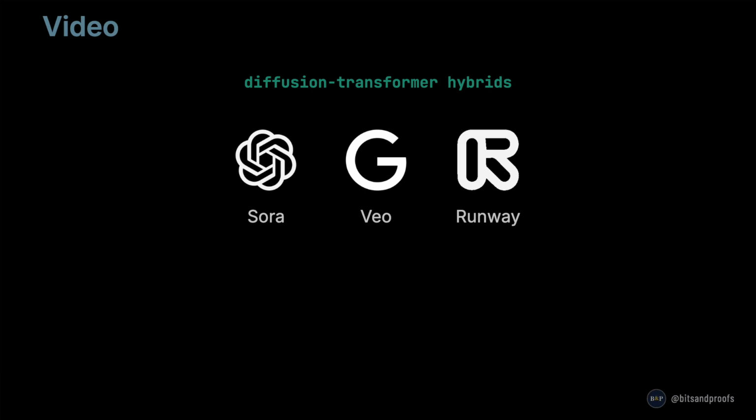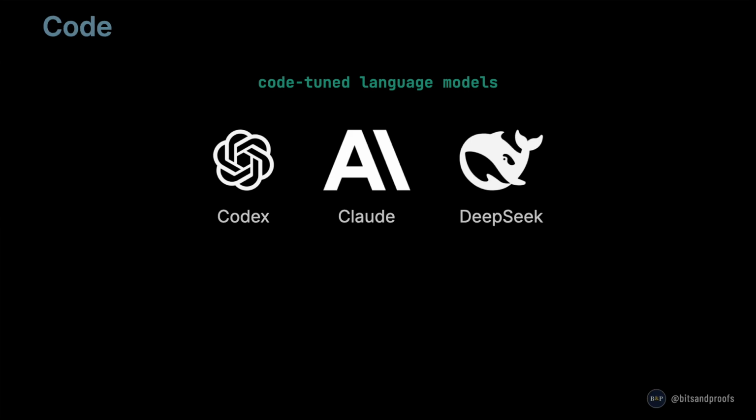Fourth, video, diffusion transformer hybrids like Sora, Veo, and Runway. They generate moving images from a prompt. And fifth, code. Code-tuned language models like Codex, Claude, and DeepSeek Coder. They generate working source code.